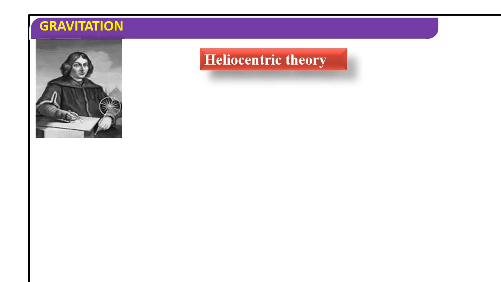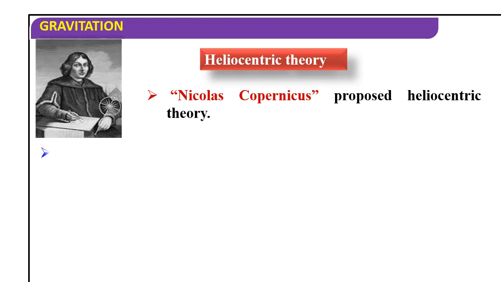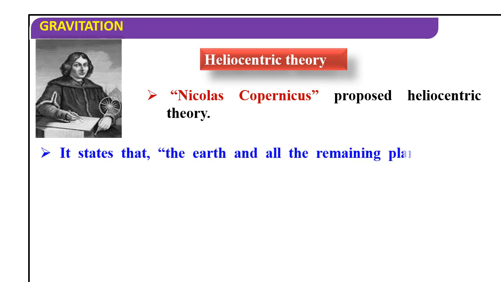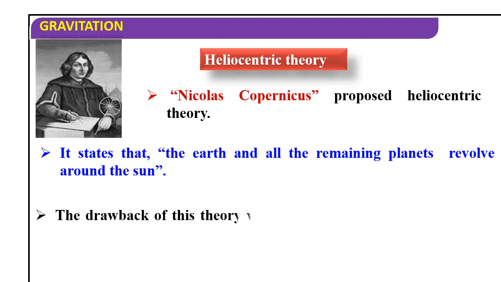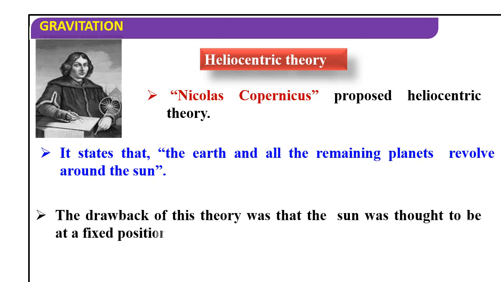Heliocentric theory. Initially Nicolaus Copernicus proposed the heliocentric theory. It states that the Earth and all the remaining planets revolve around the sun. The drawback of this theory was that the sun was thought to be at a fixed position in the center.